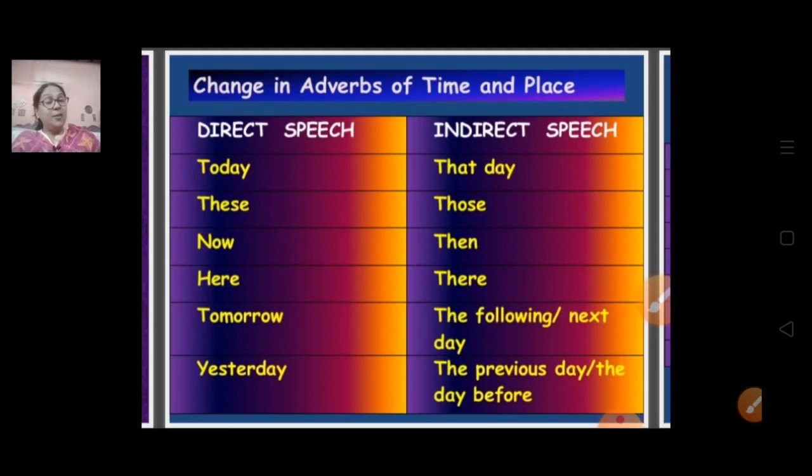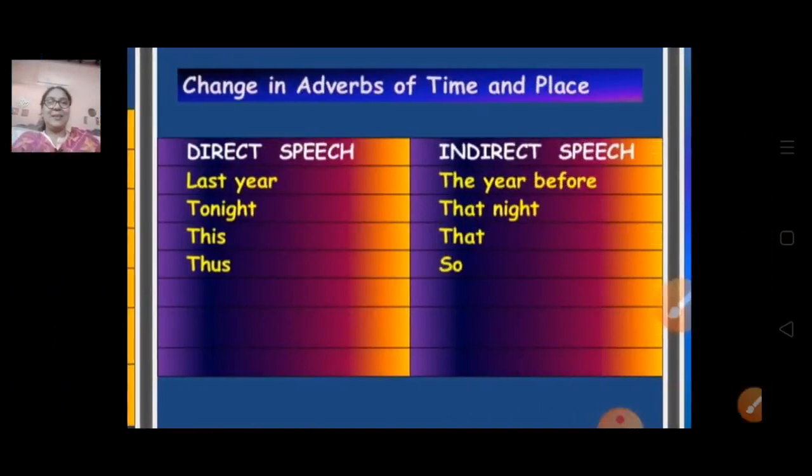When are we going to change this? Whenever we are changing direct to indirect speech. So these are the changes in adverbs of time and place.